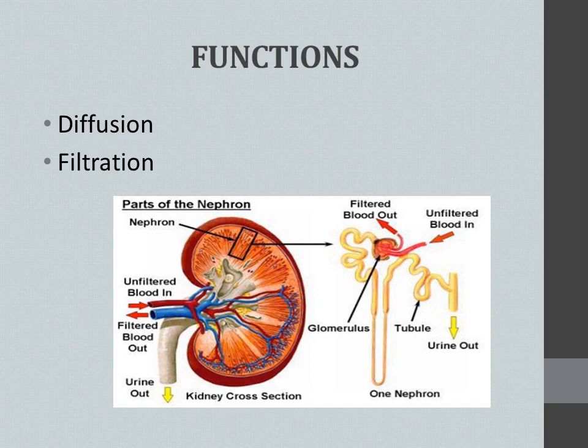Actually, what filtration takes place here? The first figure is the kidney. The second figure is one nephron, right? What is its actual function? This nephron is receiving the blood in the kidney. So when this blood comes to the nephron, the blood may consist of essential substances as well as non-essential substances like urea and uric acid. These things should be eliminated from the body. They should be sent out from the body in the form of urine, right?